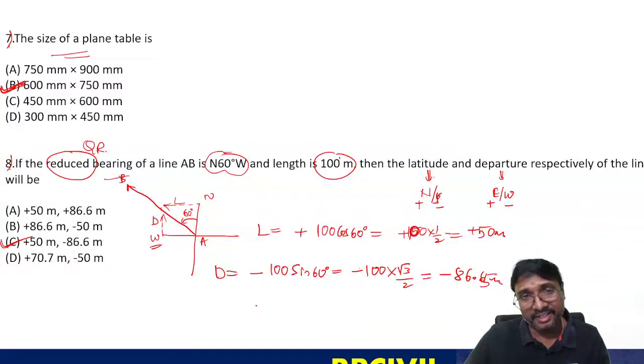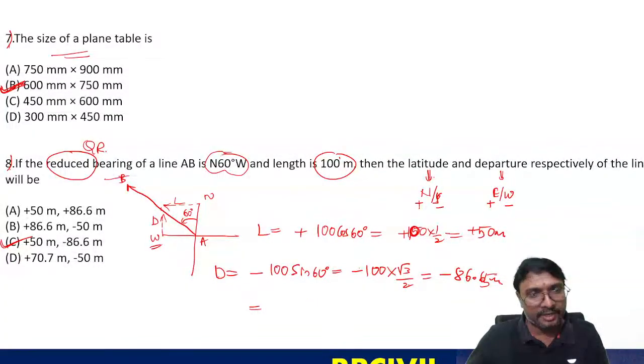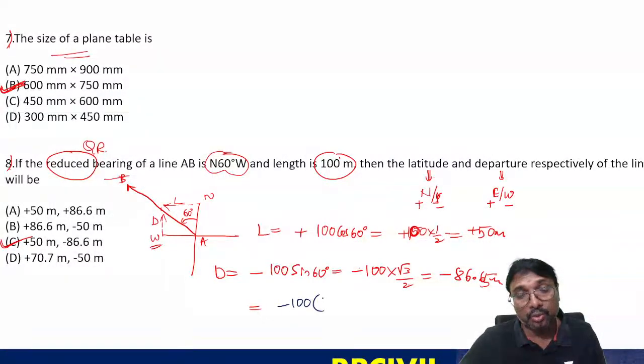Sir, how do we solve this in ESE? We don't have a calculator. This is minus 50 into root 3. If you don't want to solve it like that, how can you solve it easily? Root 3 is nothing but 1.732, so minus 100 into 1.732 by 2.